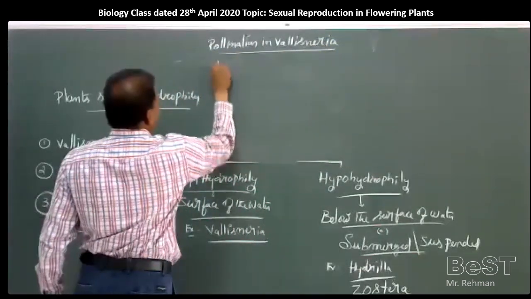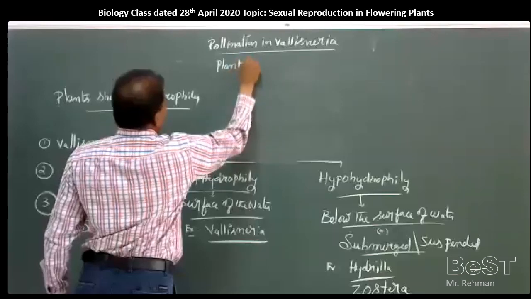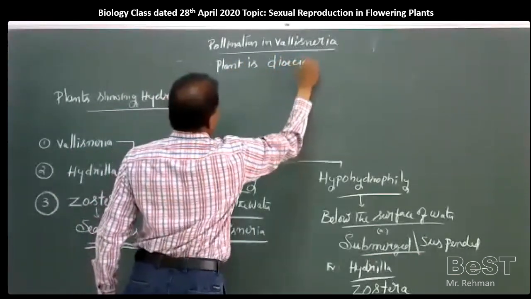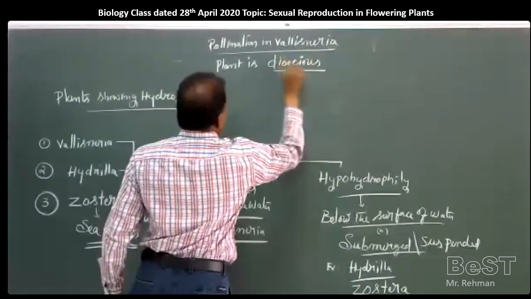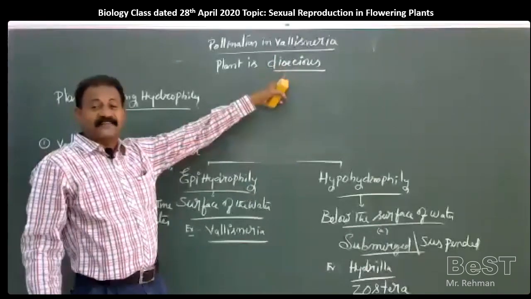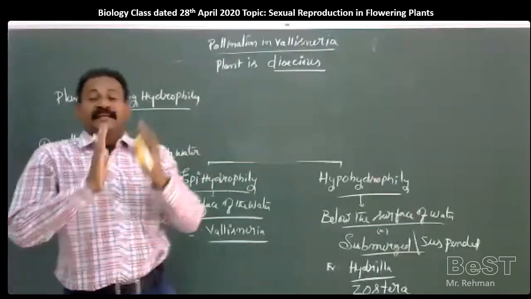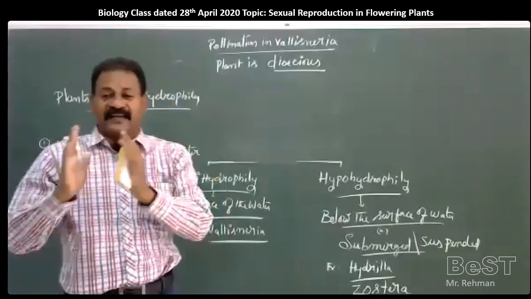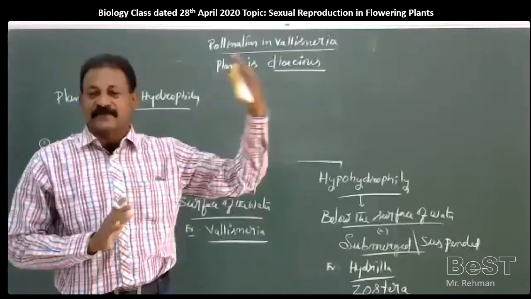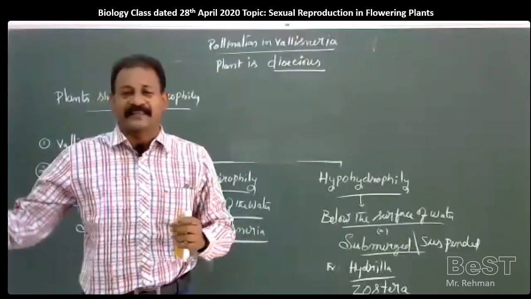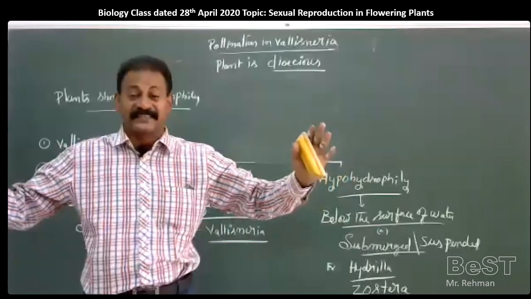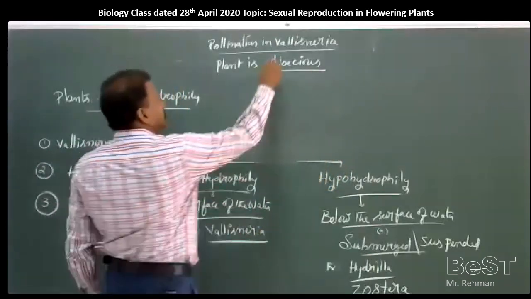The Vallisneria plant is dioecious. What is meant by a dioecious plant? A dioecious plant is one where male reproductive parts are in one plant and female reproductive parts are in another plant. So androecium is present in one plant, gynoecium is present in another plant. They may be separated. So male and female plants are separate. Such a condition is called dioecious condition.